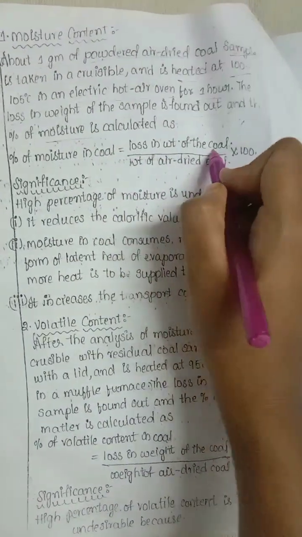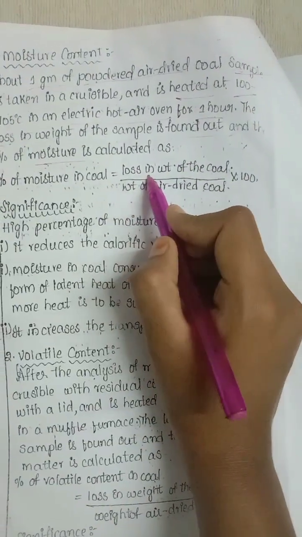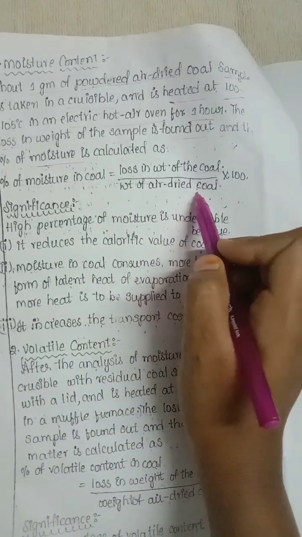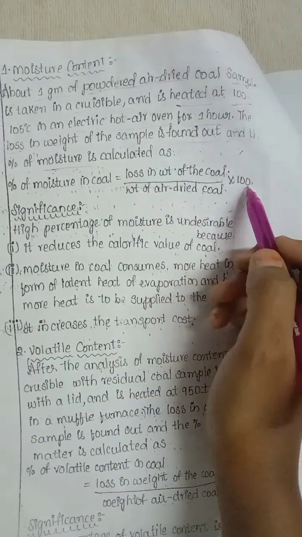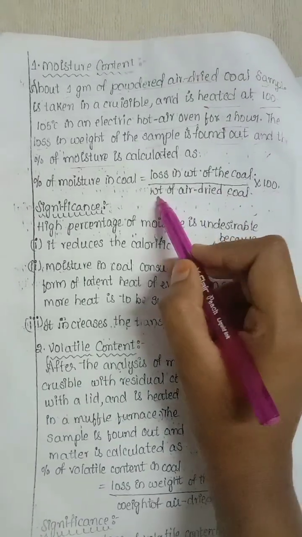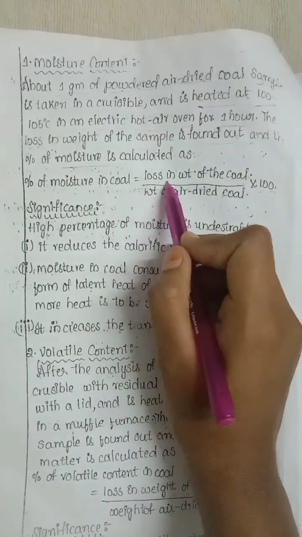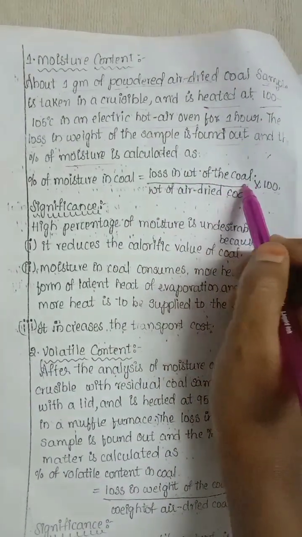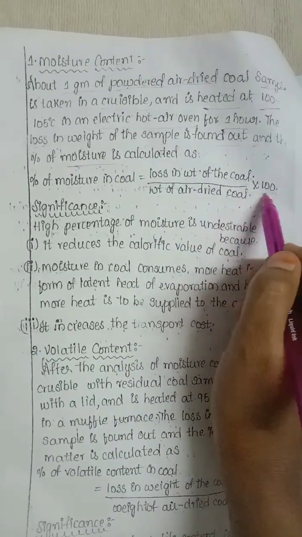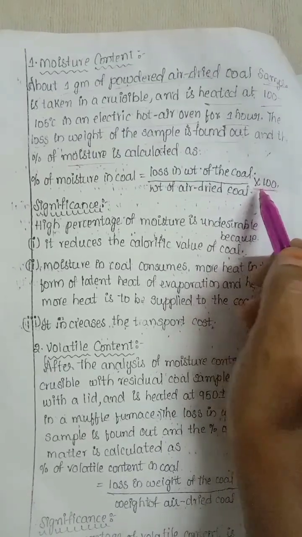After this process, we find the loss in weight of the coal. For getting moisture percentage, we use this formula: loss in weight of coal after the process divided by the weight before the process, multiplied by 100. For calculating percentage, we multiply by 100, and we get the result as a percentage.